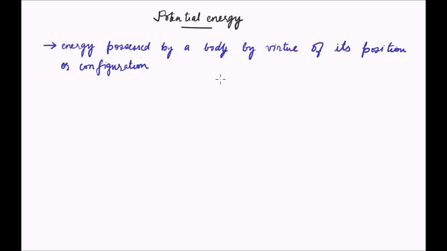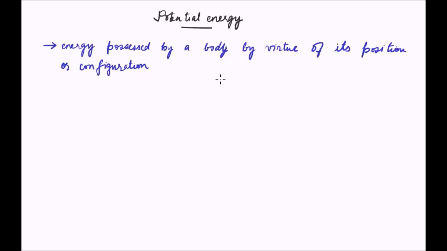So the configuration of the body is changing, and the configuration of the body also affects the potential energy. To sum it up, the energy of a body manifested by its position or configuration is called the potential energy.